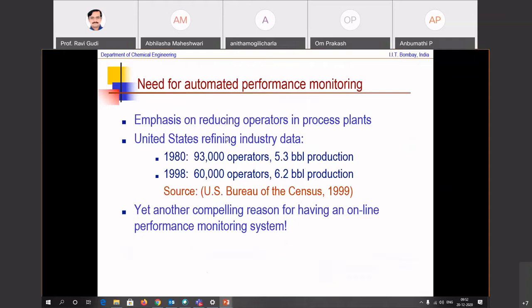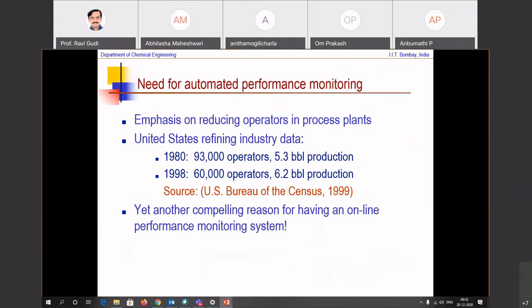There is one more aspect. Increasingly plants are getting automated as you go to Industry 4.0, 5.0, and the like. There is a wish list and so on. There is an emphasis on reducing the role of humans in the loop because most of the errors and accidents happen because of the presence of humans, and you want to build a highly reliable, high integrity system that works well. Now, personally, I am not in favor of this because no matter how smart a machine is, somewhere a human has to be in the loop.